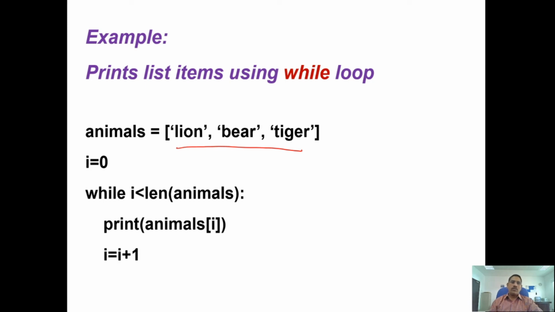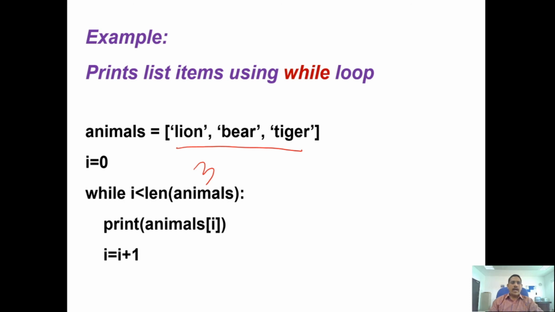So what we need to do, first of all, is identify how many items are available in the list. Once you find out how many items, the loop needs to execute up to the number of items. So i equal to 0, while i less than len of animals. Total how many items? 0, 1, 2, total 3. So the loop will execute from 0 up to before 3, that is 0, 1, 2.